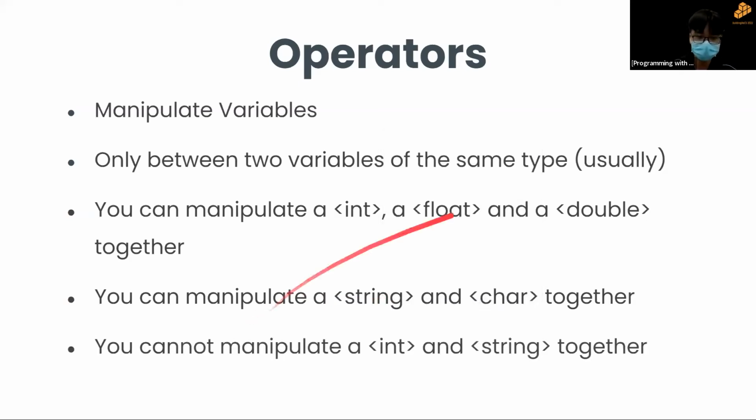And there is an instance where you cannot manipulate, and that's you cannot manipulate an integer and a string together because they are totally different. Like this is a number and these are characters. So this is something you take note of. C++ is kind of weird in that aspect, but oh well, we'll do with what we have.